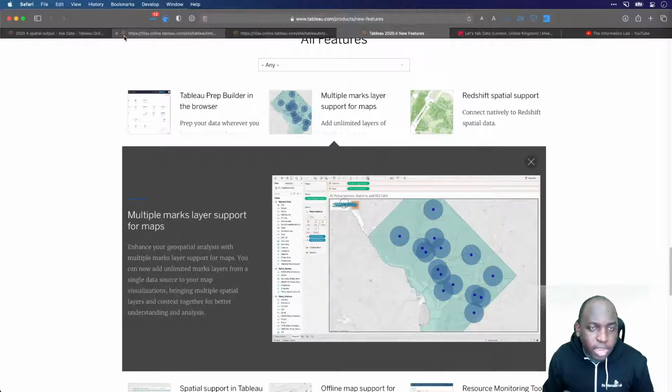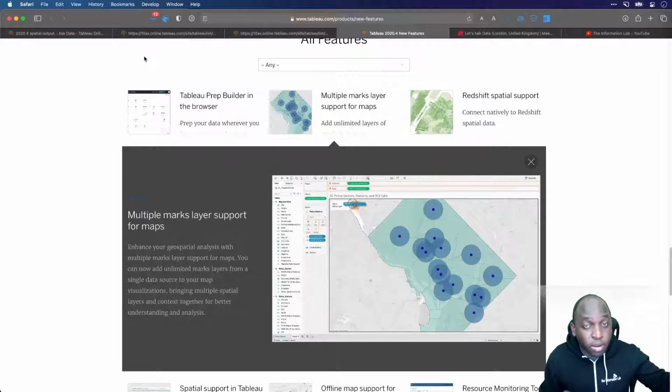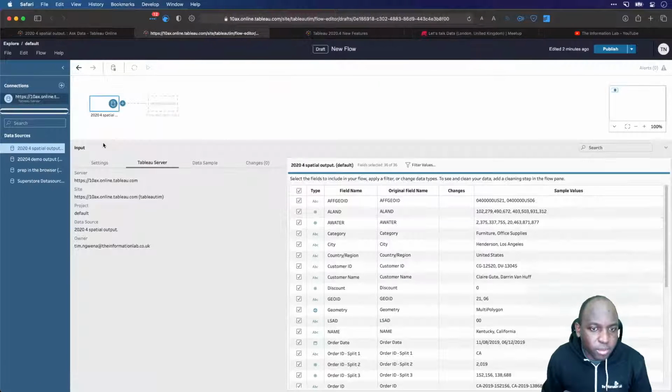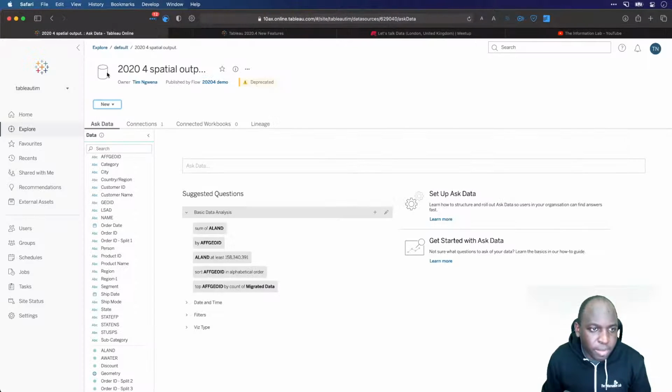So I can probably hear some of you saying, oh, well, I could already do dual axis. Well, this lets you go beyond two layers. Okay, so let's go back. I'm going to close this prep flow. I'm not going to even save it because that's all fine. Let me close a few things.